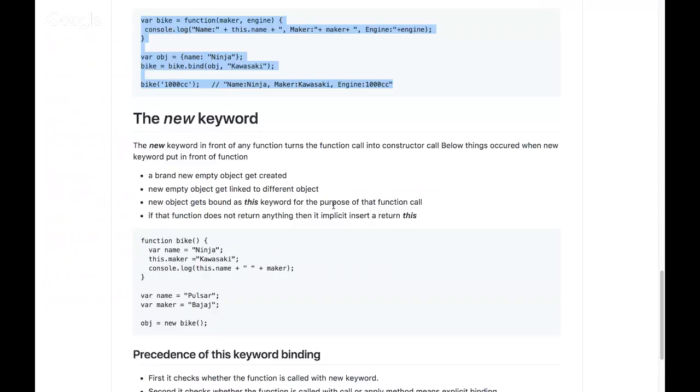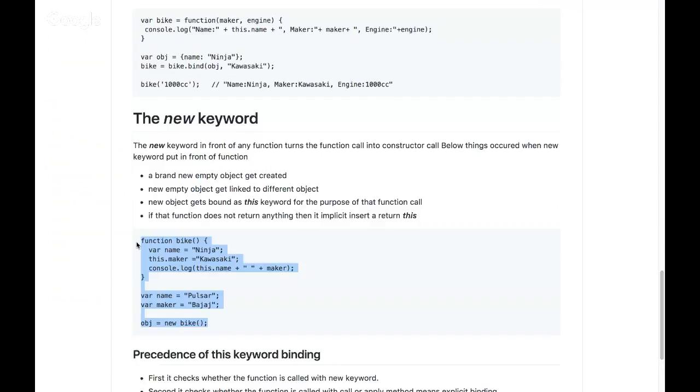So simple: a brand new empty object gets created, it gets linked to some other object, then that new object turns out to be this, and if the function doesn't return anything, it will return this. The simplest use of the new keyword is this example.